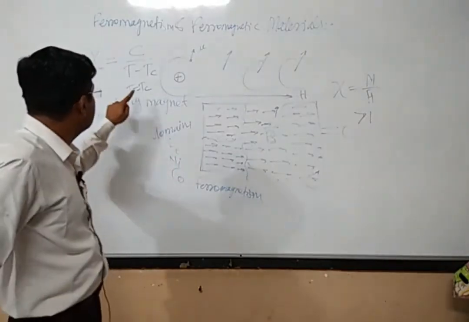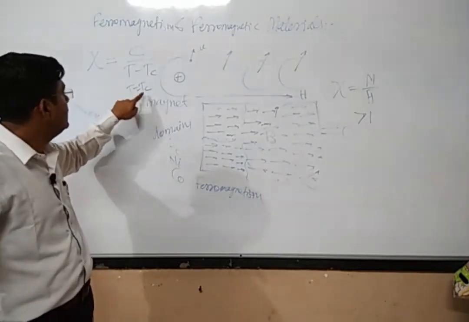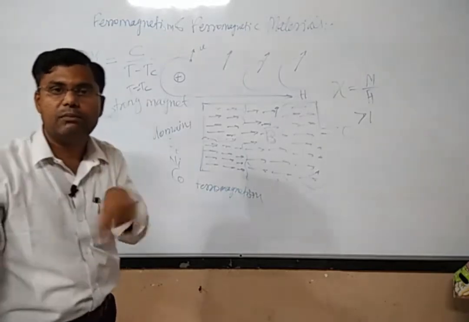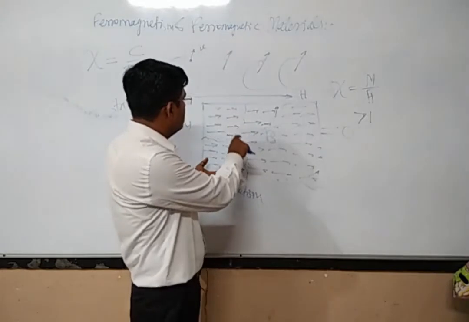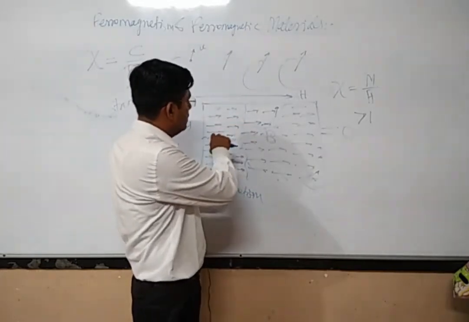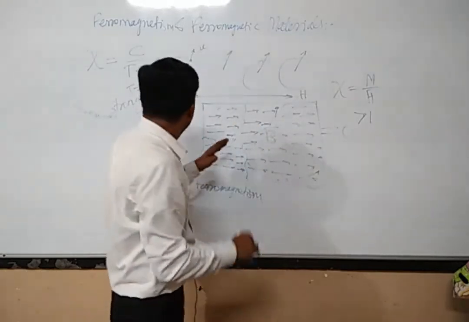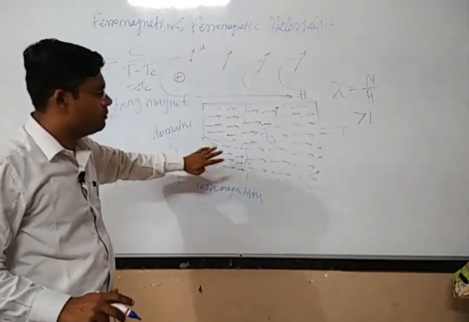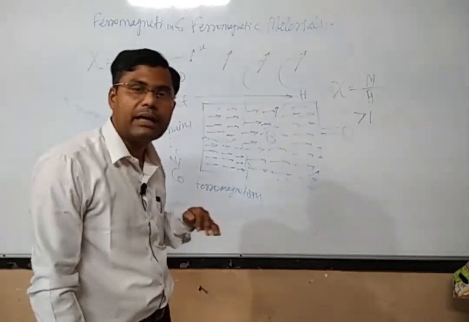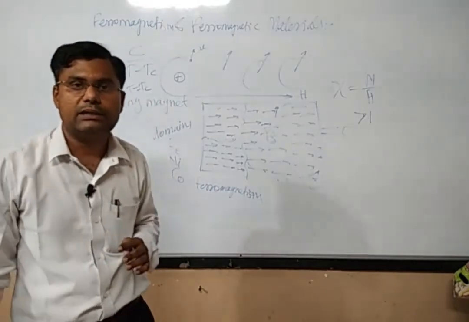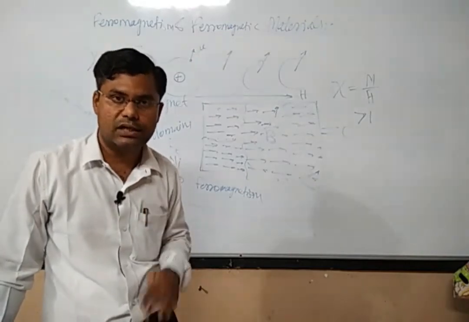But if the temperature is more than Tc, then ferromagnetism will be lost. It means you are providing so much temperature that the alignment of the magnetic dipoles will not be retained, and it will be disturbed completely. So above the Curie temperature, the ferromagnetic property will not be retained, and the material will now act as a paramagnetic material. So the ferromagnetic material exists under certain temperature conditions only.